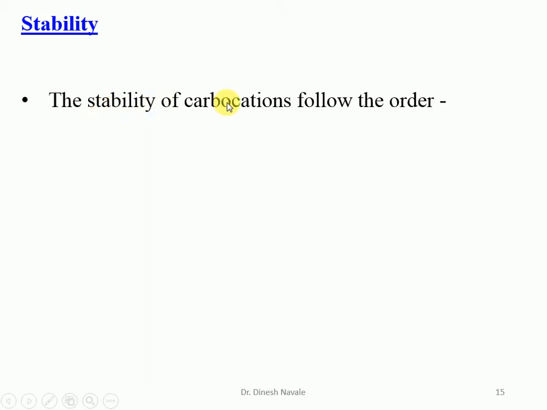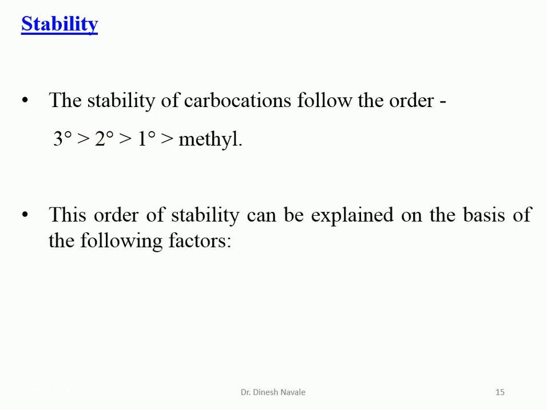The stability of the carbocations follows the following order: tertiary carbocations are more stable than secondary carbocations, than primary carbocations, and then the methyl cation. So tertiary carbocations are the most stable and methyl carbocations are the least stable among all these 4 carbocations. This order of stability can be easily explained on the basis of the following factors.